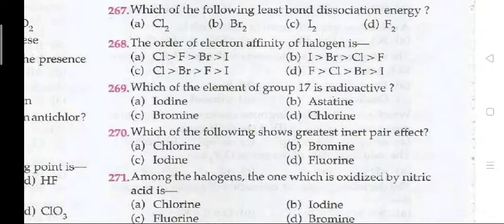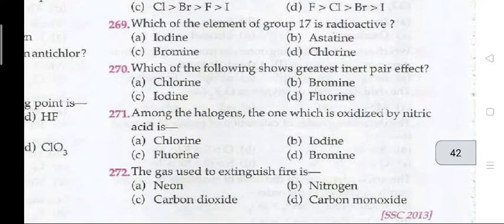269, which of the elements of group 17 is radioactive? The right answer is B, that is astatine. 270, which of the following shows the greatest inert pair effect? Right answer is 270 C, that is your iodine.